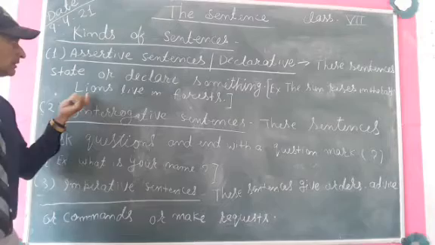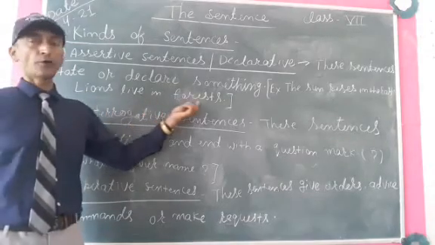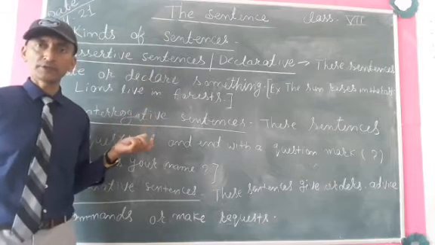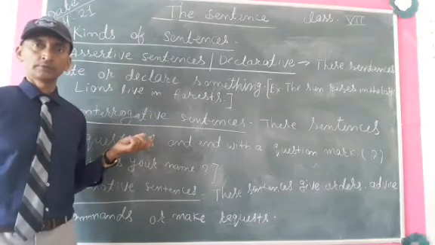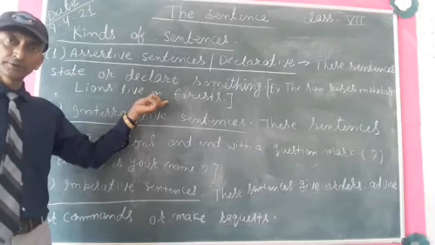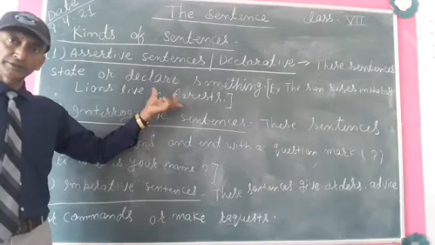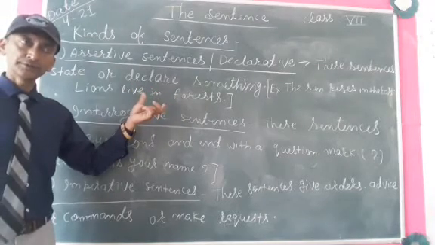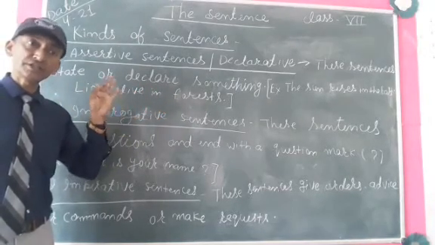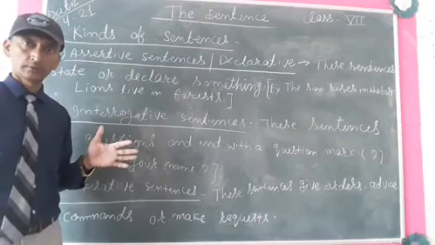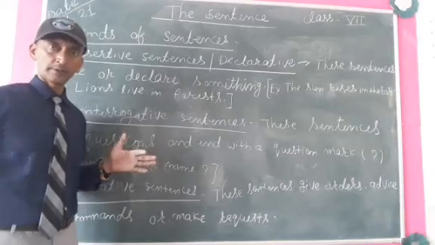Second example, lions live in forests. Through this sentence also we are getting some information. So both the sentences are examples of assertive sentences. Okay, both are assertive sentences. Clear? An assertive sentence simply states or declares something. Okay, getting me?